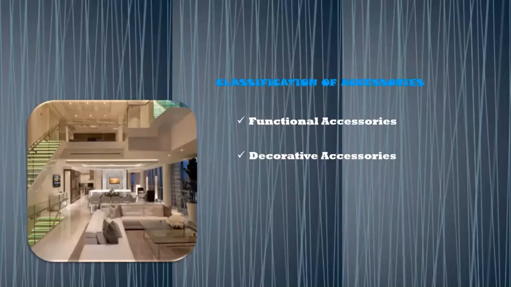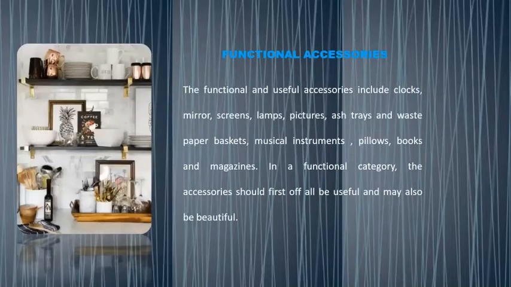Here the accessories are classified into two. One is functional accessories, another is called decorative accessories. First we will see what we mean by functional accessories. The functional and useful accessories include clocks, mirrors, screens, lamps, pictures, ashtrays, waste paper baskets, musical instruments, pillows, books, and magazines.